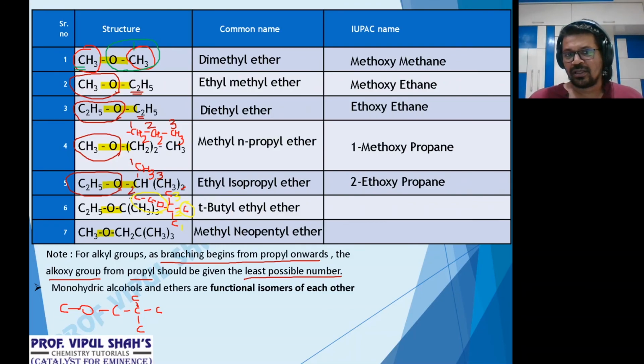2 पे methoxy, 2 पे ethoxy भी है, 2 पे methyl भी है. What is the part? Alphabetically. Now, does ethoxy come first or alkoxy come first? See the rule is like this.